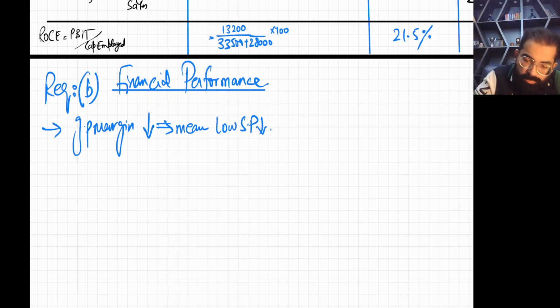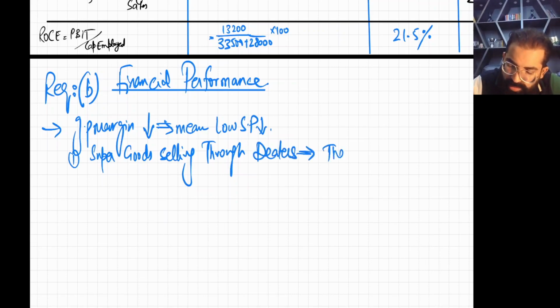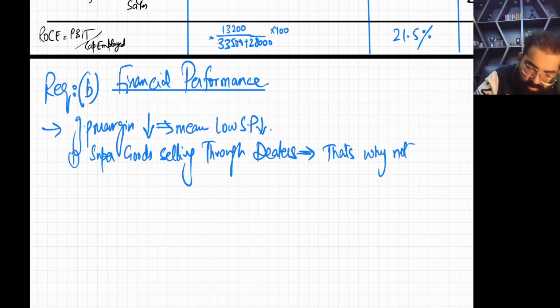So selling through dealers, we are not able to charge high prices.